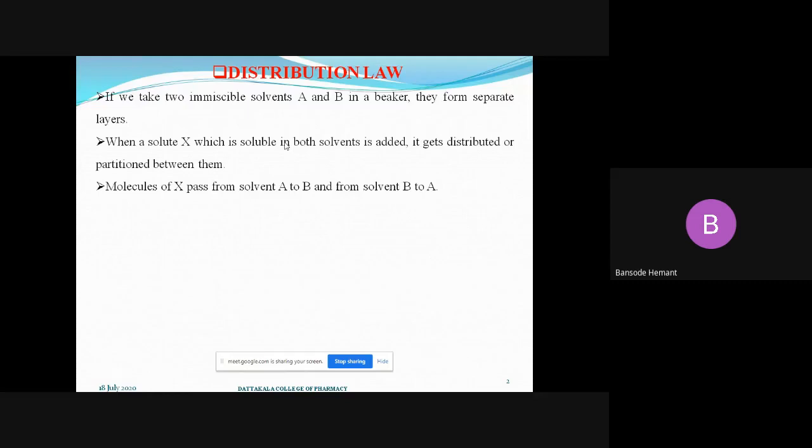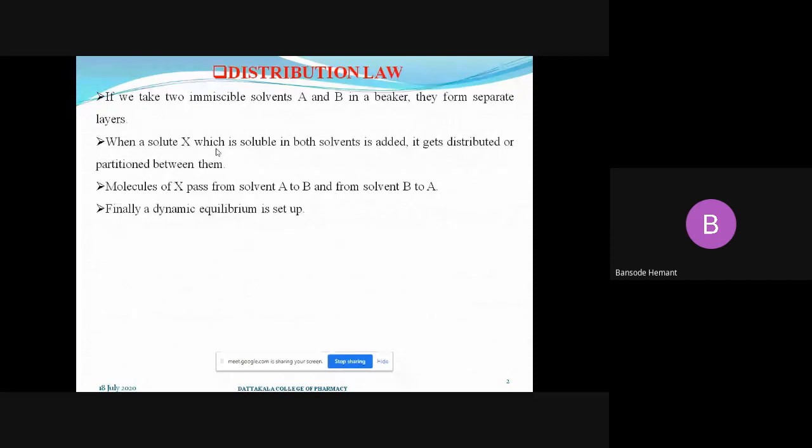That means they are trying to reach the state, the level, at which the concentration of the solute, in this case the concentration of X, becomes equal in both solvent A and solvent B. So until the concentration of X in both layers reaches equilibrium, the solute molecules will keep moving from A to B and B to A, trying to reach the equilibrium condition, that is, equal concentration of solute in the two layers of solvent A and solvent B.